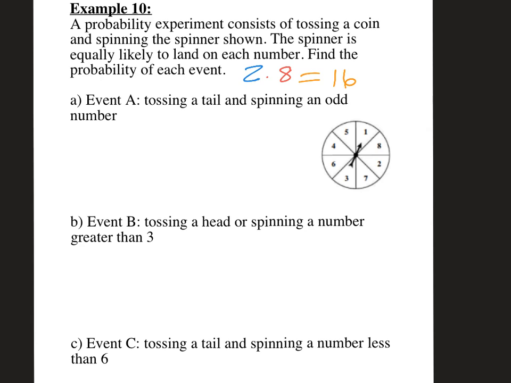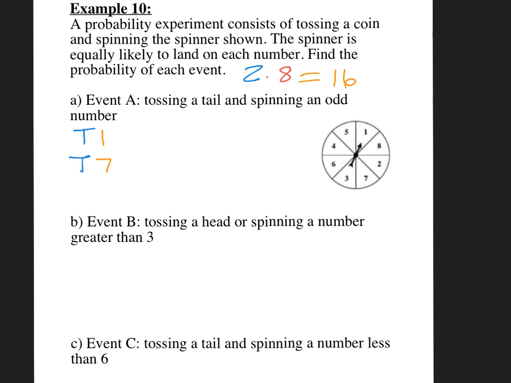Find the probability of each event. So tossing a tail and spinning an odd number. We could toss a tail, and then 1 is an odd number over there. We could toss a tail, and what's another odd number?